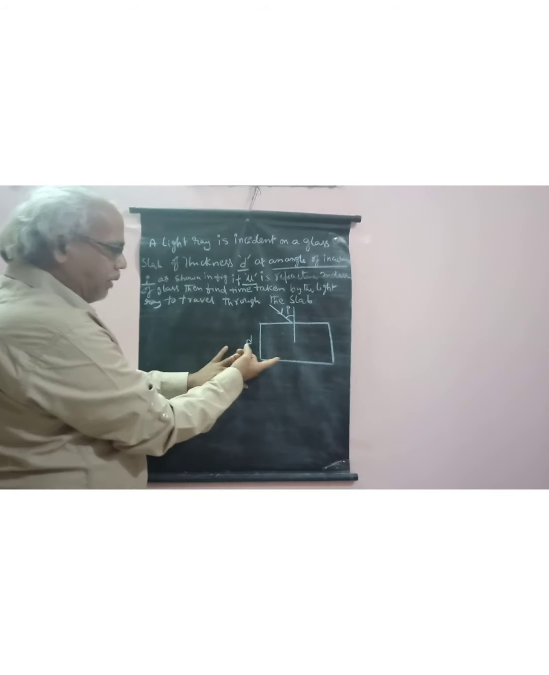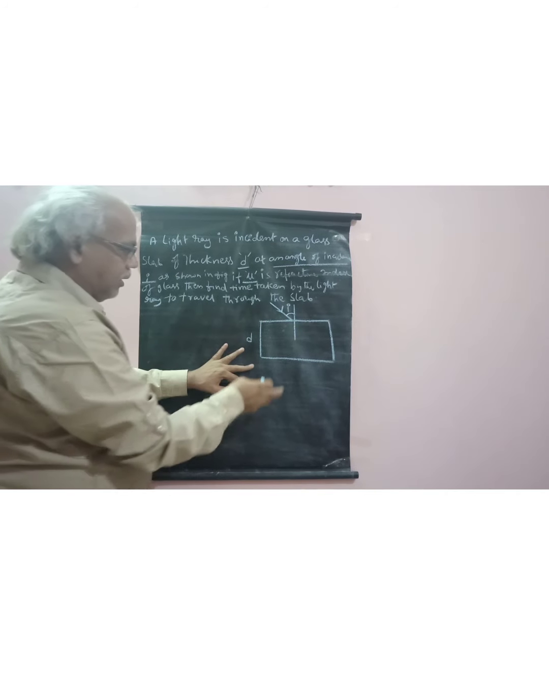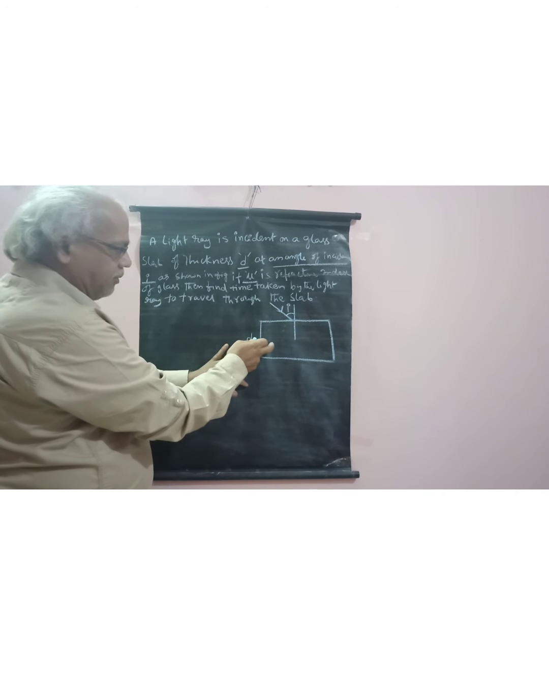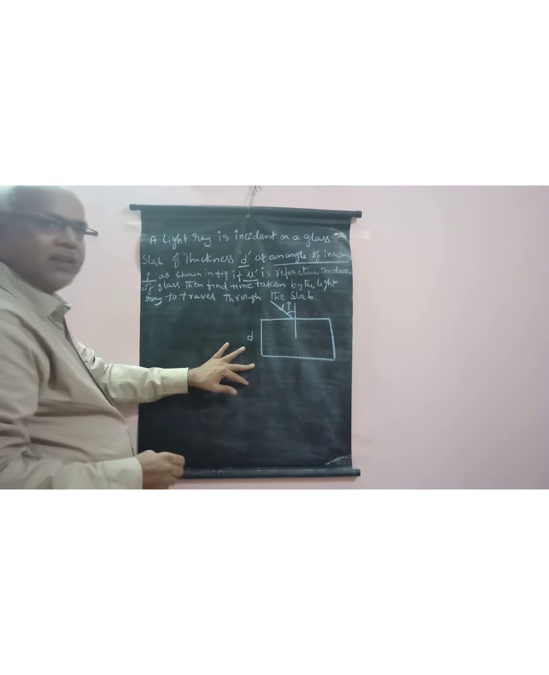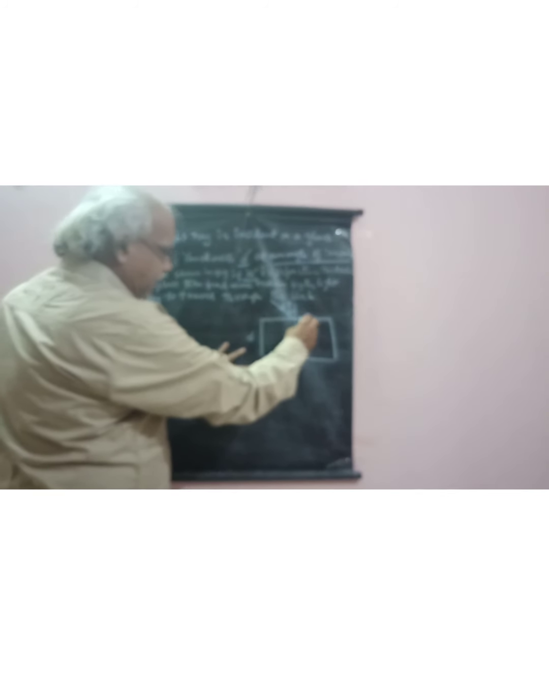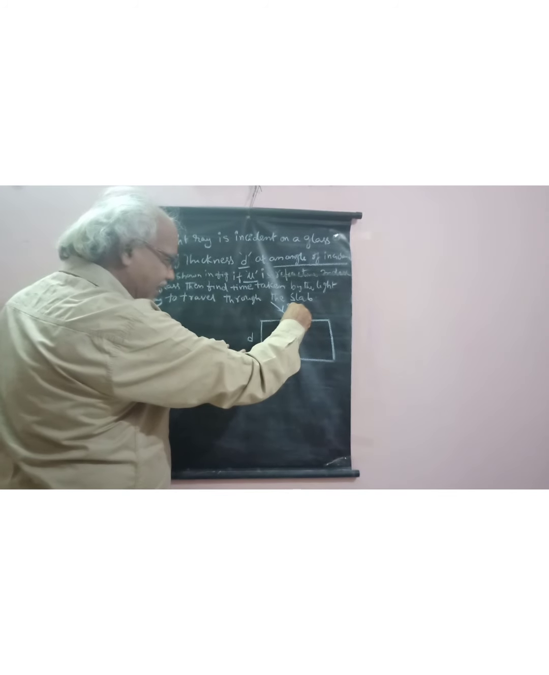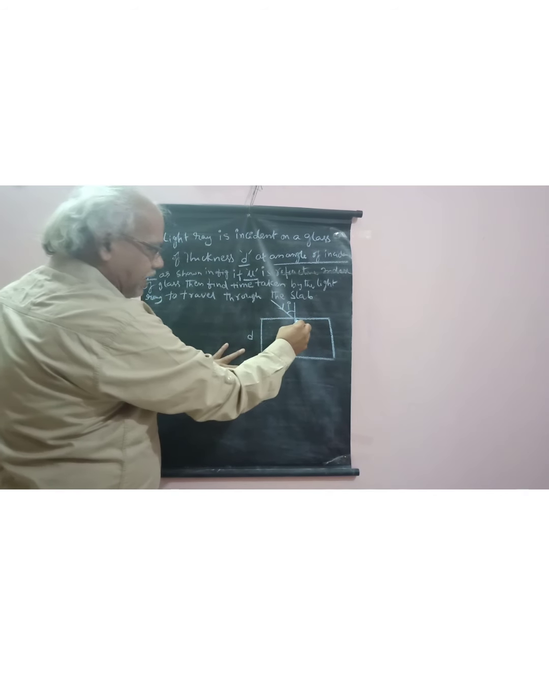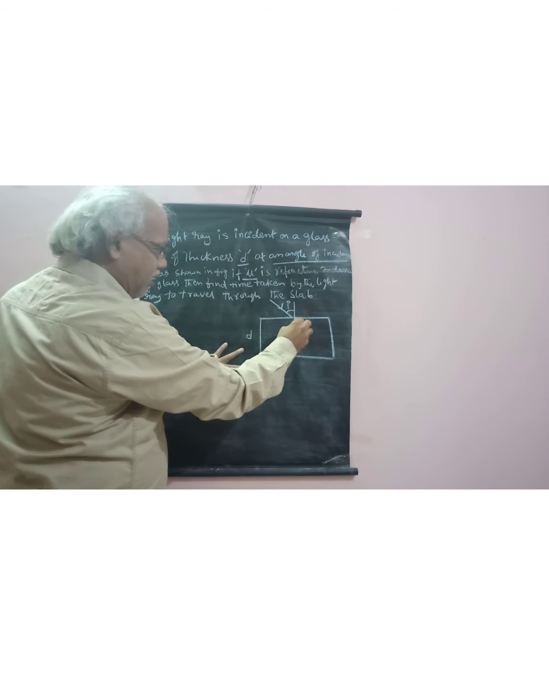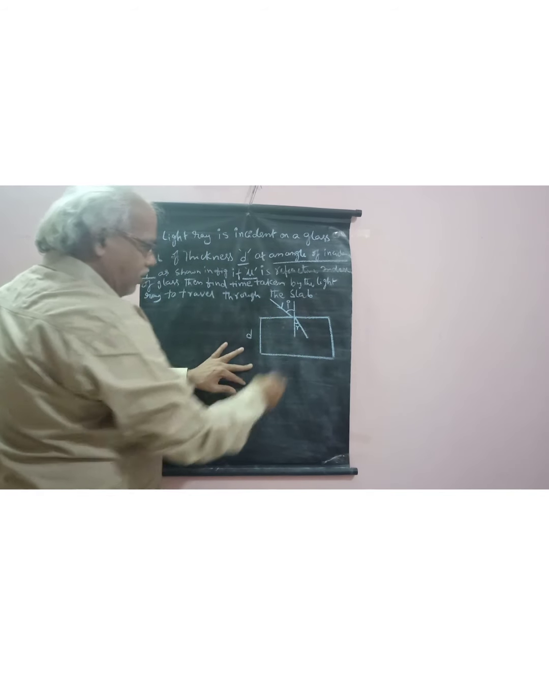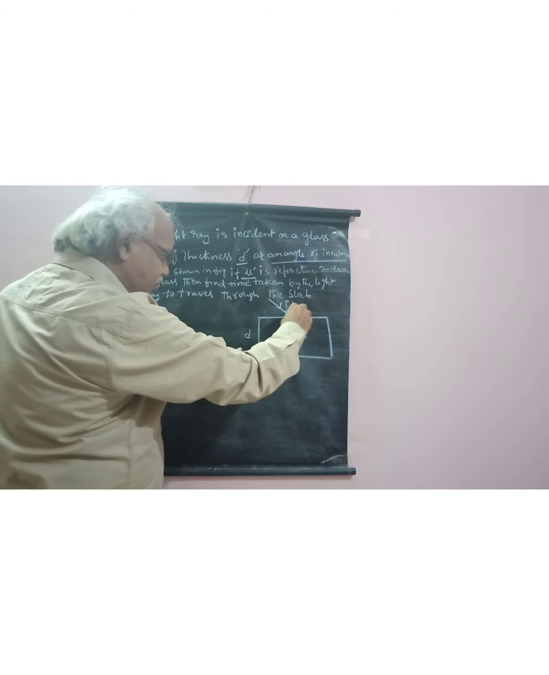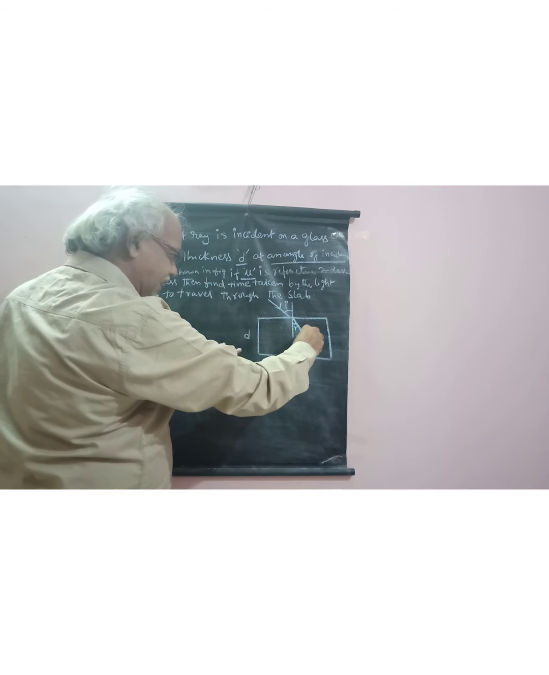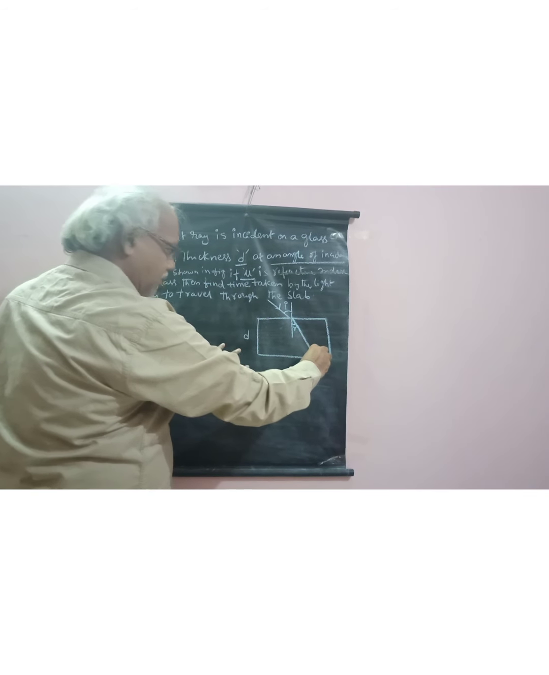and the light refracts into the glass slab. It is an optically denser medium. The glass slab is an optically denser medium, so the refracted ray bends towards the normal. It is angle of refraction r, and it travels in a straight line in the glass slab like this.